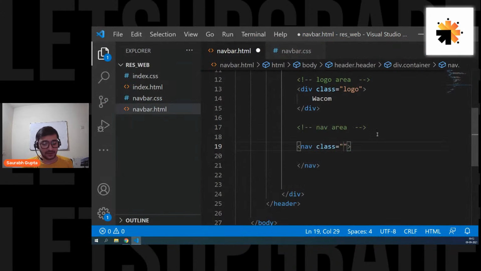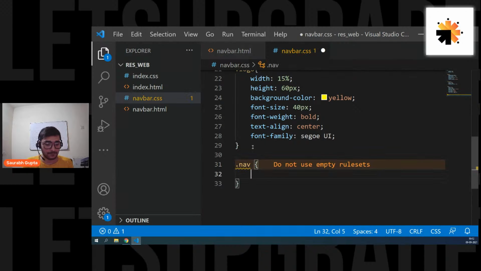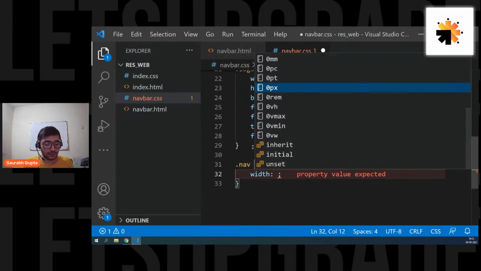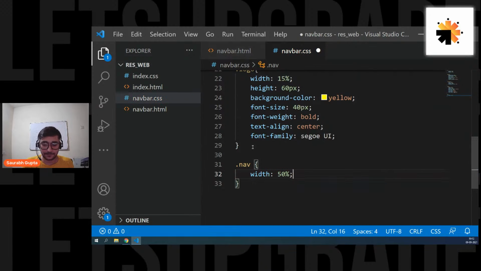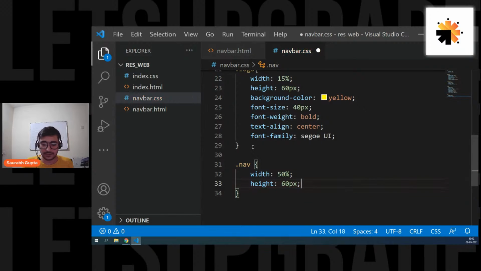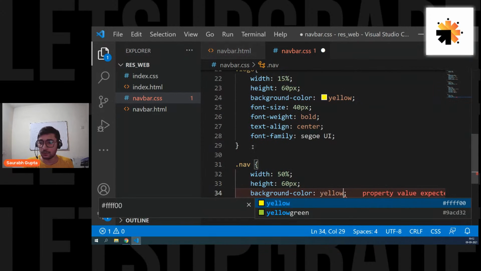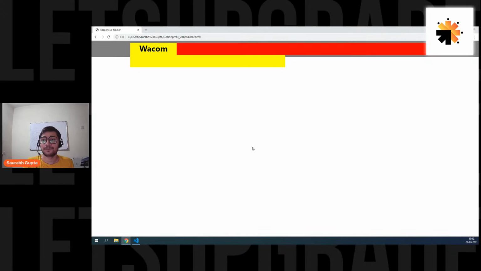Okay. So nav class, let's give it a class of nav. Nav, a width of 50%, a height of exactly the same, 60 pixels, and a background color of, again, let me give it yellow. I can see I have two yellow divs. One is at the bottom.